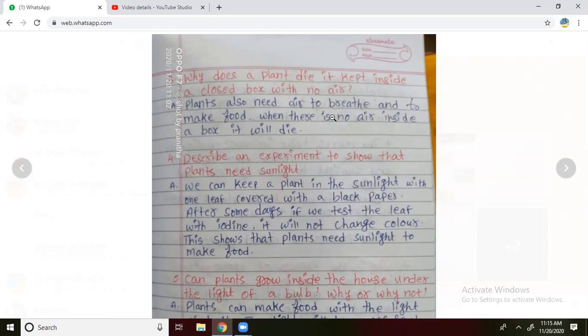With the carbon dioxide and sunlight, they can prepare their food. So in the box there will be no air as well as no sunlight. Because of that, the plant does not prepare its food, so it will die.